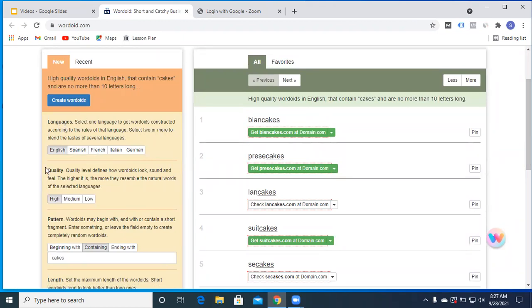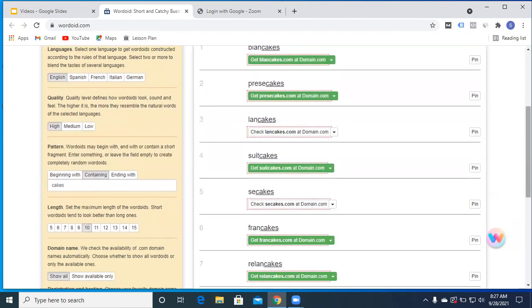We have a languages option: English, Spanish, French, Italian. Quality will always be high. We scroll down and we have options, like if you want your business name beginning with something, you can click on beginning. If you want it in between, you can choose containing, and ending is there.